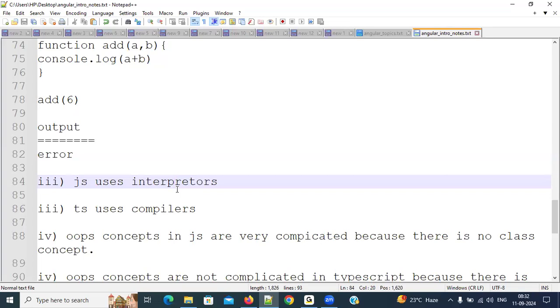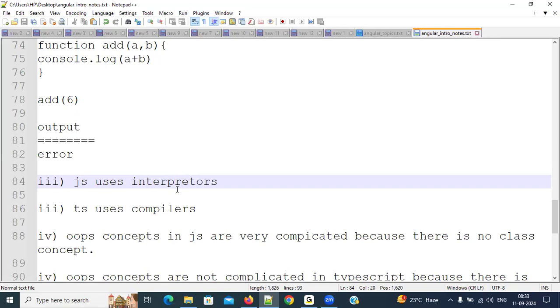No. So all human reading, speaking and writing languages cannot be understood by the computer. A computer can understand only binary language.